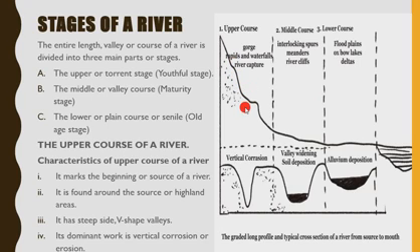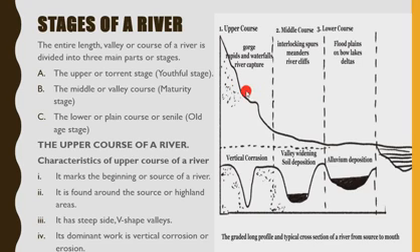Two, it is found around the source or highland areas, okay? Then three, it has steep side or V-shaped valleys. Steep, you can see this place very steep, okay? So as it flows from the upper course down to the middle course and then the lower course, the steepness reduces, okay? So it has steep side or V-shaped valleys.